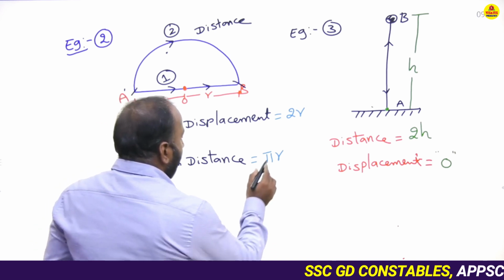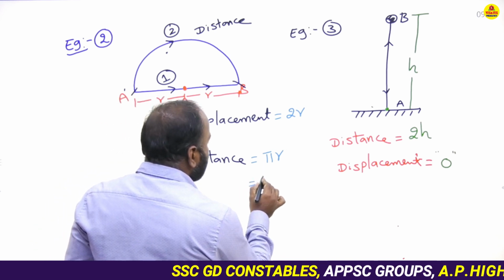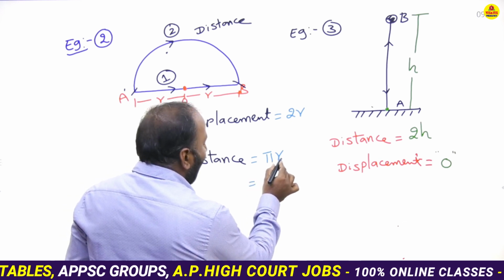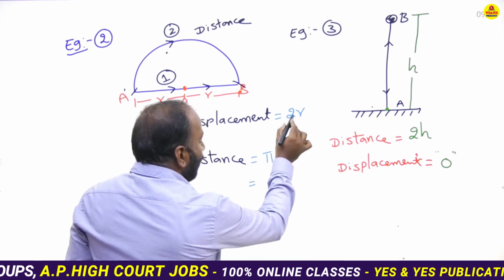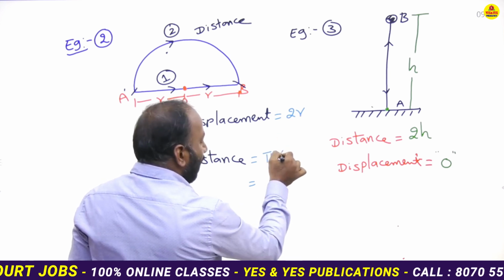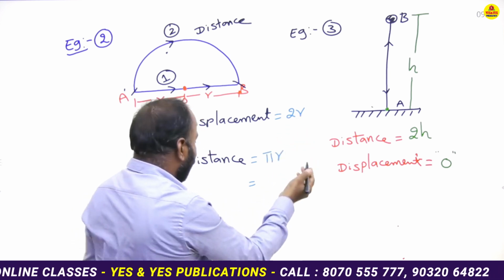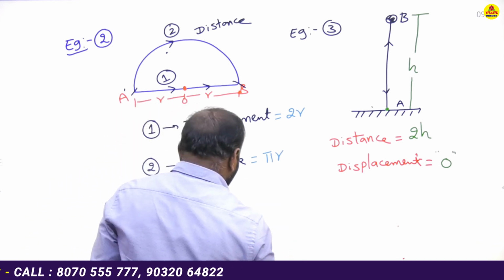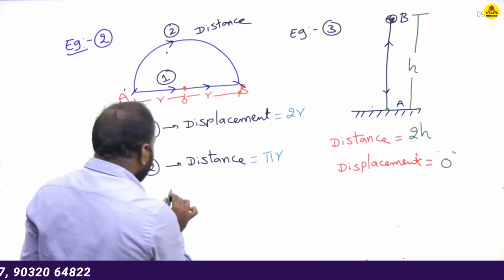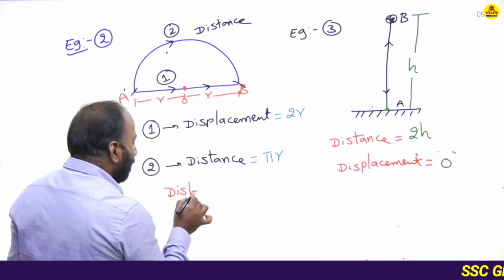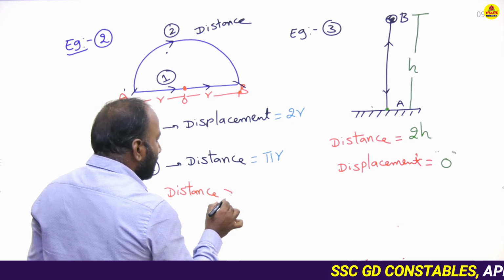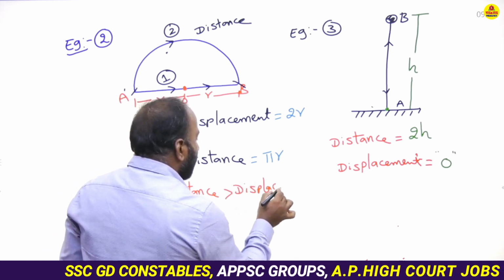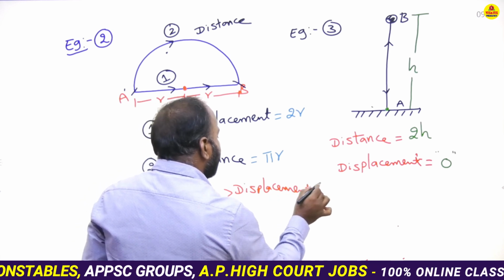We know the pi value is 22 by 7 or 3.14. So 3.14 r is greater than 2r. Here also the conclusion is that distance is greater than displacement.